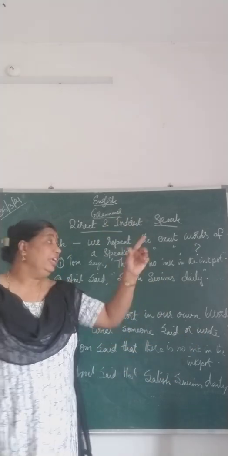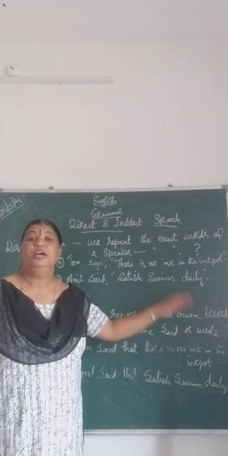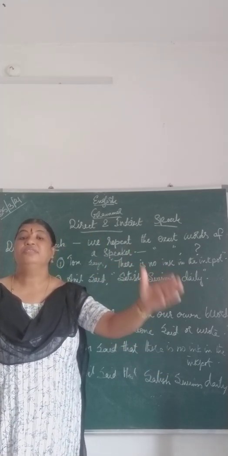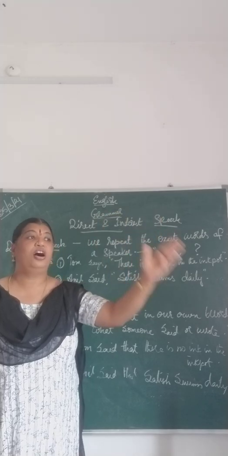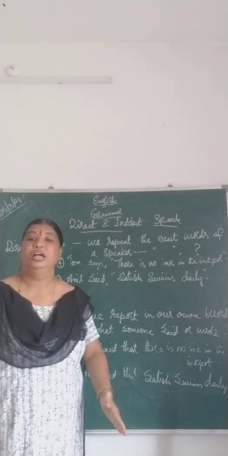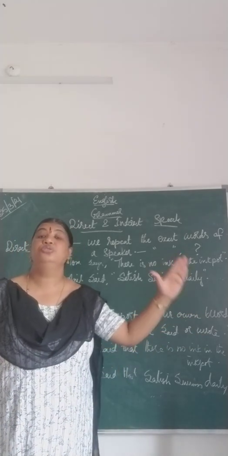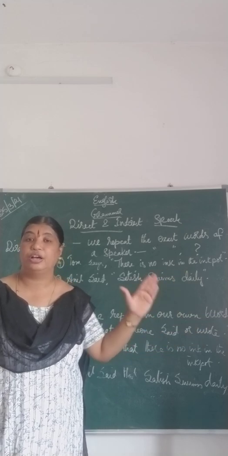"There is" is changing to "there was". Understood? Because present tense will be in the direct speech form, past tense will be in the indirect speech form. Tom said that there was no ink in the ink pot.